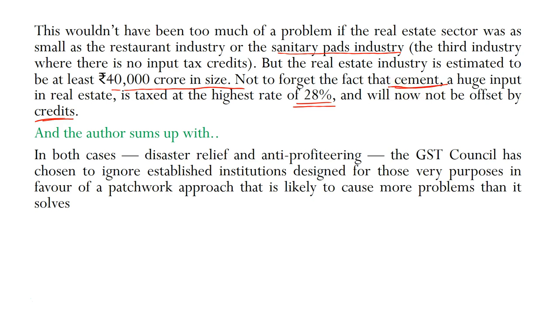So what the author sums up with, in both cases, disaster relief and anti-profiteering, the GST Council has chosen to ignore established institutions designed for those very purposes in favor of a patchwork approach that is likely to cause more problems than it would solve.